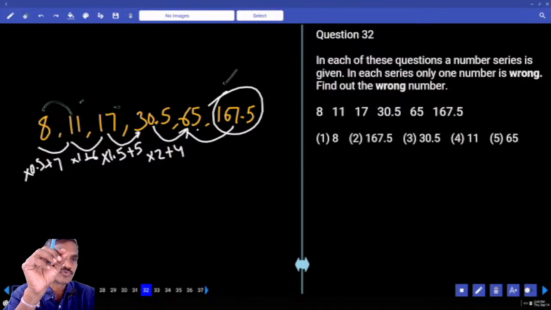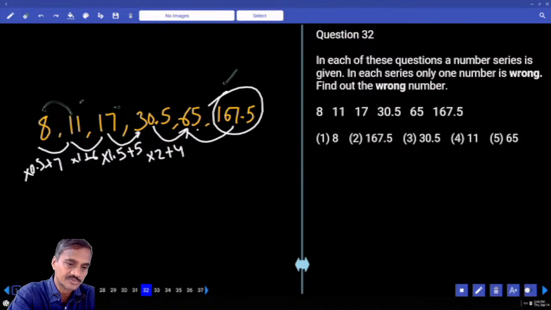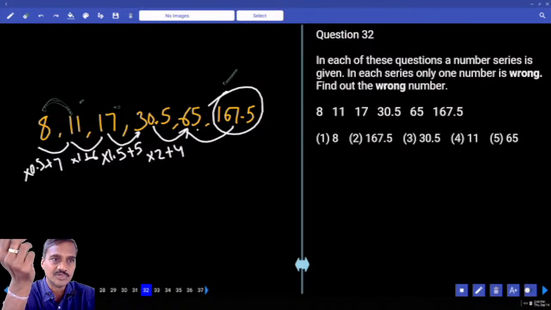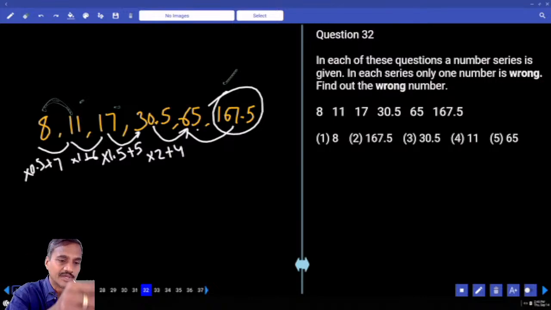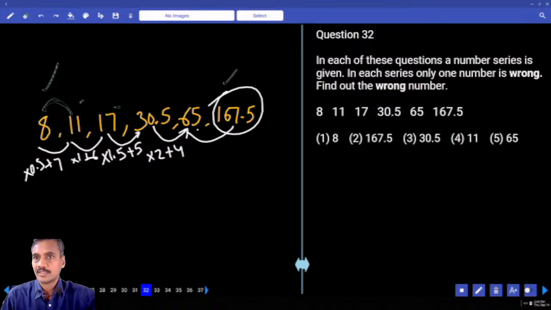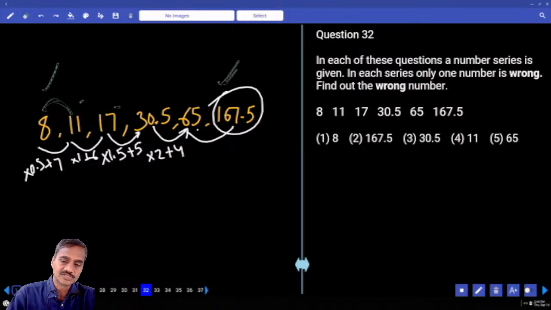Hence in the case of combination, you should always start at the highest number, because the highest pair will have only one possibility. The lowest pair, we can have n number of possibilities: into 1 plus 3, or into 2 minus 5, into 1.5 minus 1 and so on. Done with this? Hence always try to work out with the highest pair. And choice 2 to question number 32.